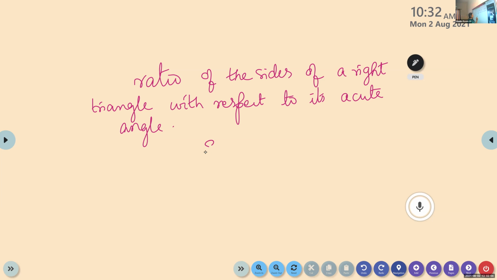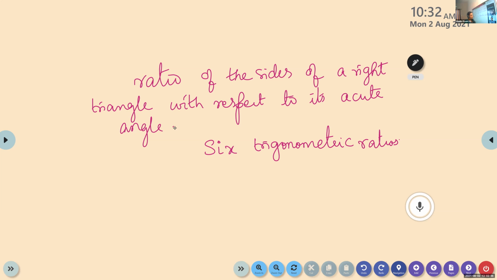There are 6 trigonometric ratios. We are going to learn the ratios one by one. Okay, so now keep it straight, children. Yes, you write down the notes. Whatever is being written, you note it down.